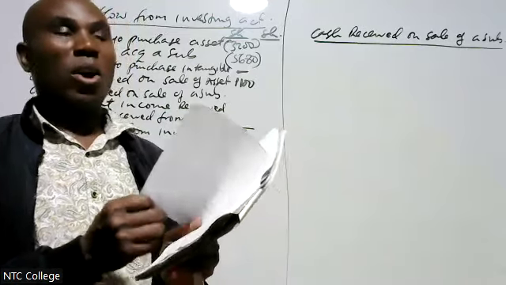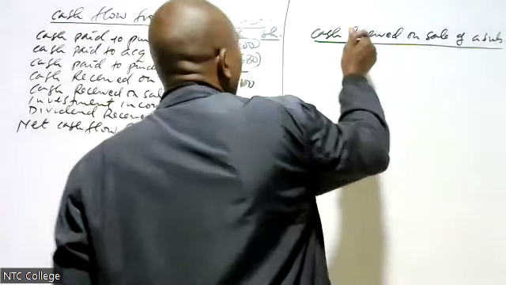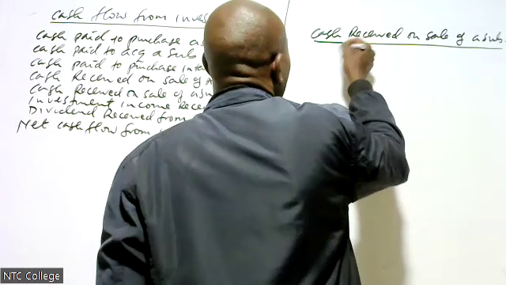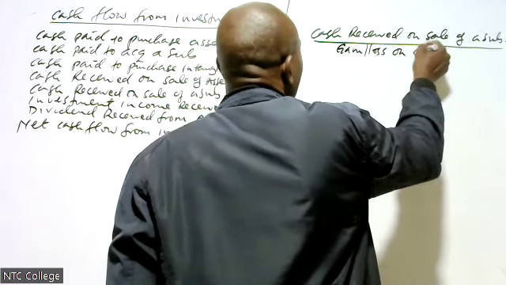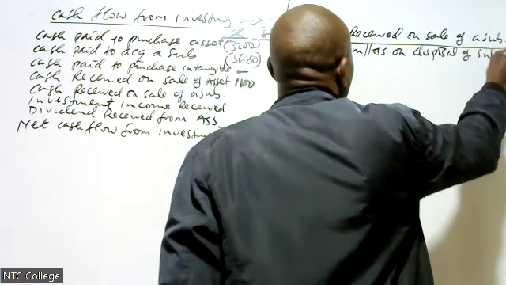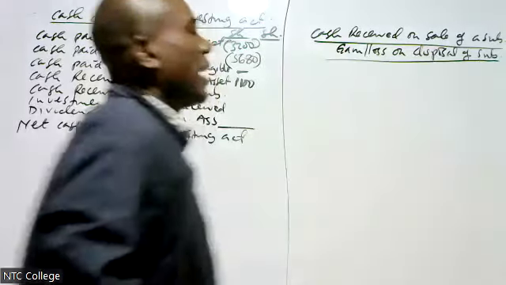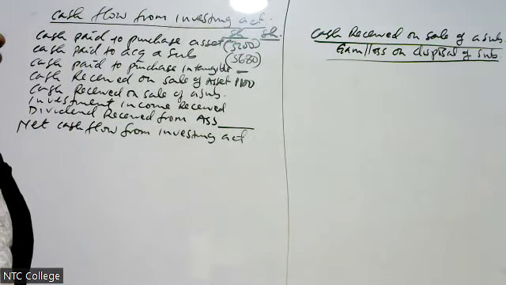Therefore, in this question, we are going to use the formula of gain or loss on disposal of a subsidiary. If you are there when you are doing gain or loss on disposal of a subsidiary, then you will help me get this item.